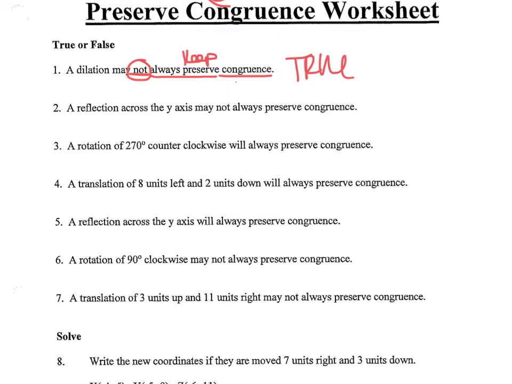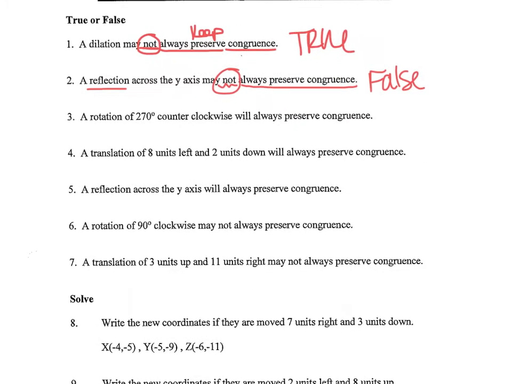Yikes. True or false? A reflection, a flip across the y-axis, may not always preserve congruence. So when we flip something across any axis, it doesn't matter. If we flip something around, the size is not going to change. So this is going to be false because it's saying a reflection may not always keep the same size. That's not true. If we flip it, no matter where we flip it, it's going to stay the same size.